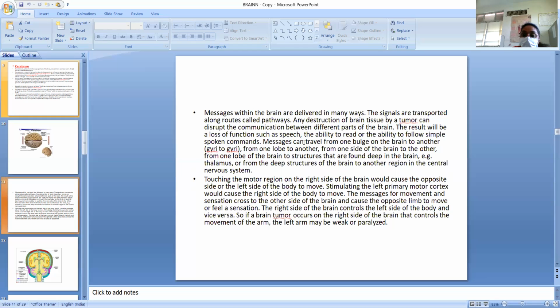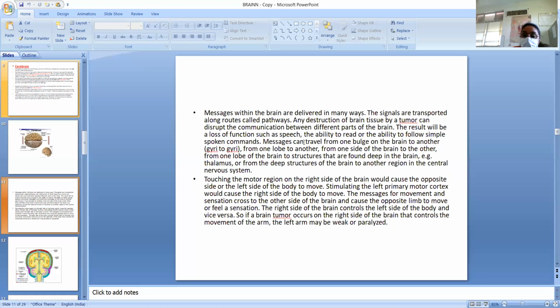Any destruction of the brain tissue by any tumor or any injury from outside can disrupt the communication between different parts of the brain. The result will be loss of function such as speech, ability to read, or ability to follow simple spoken commands.